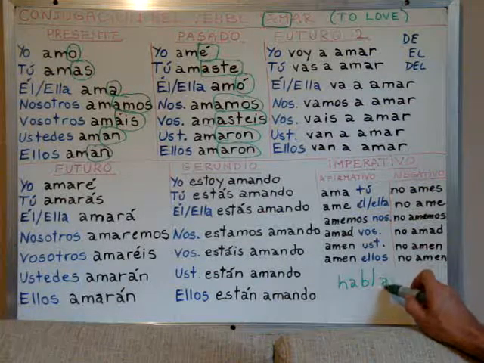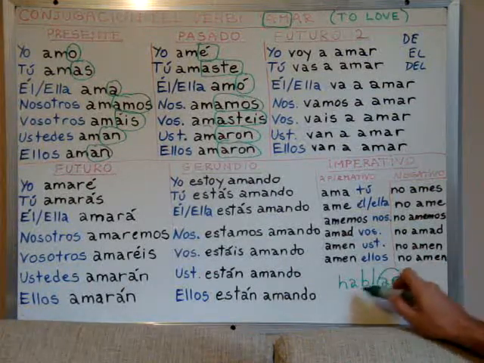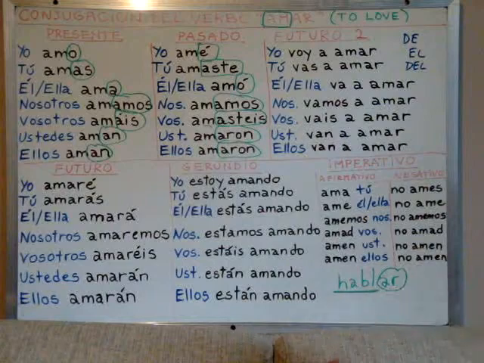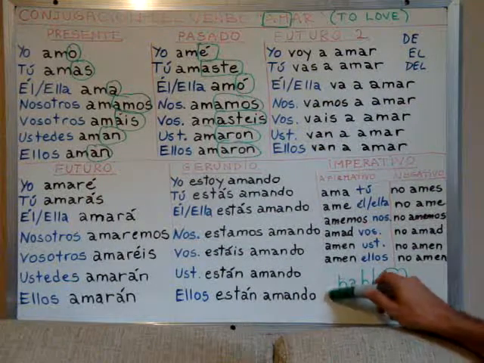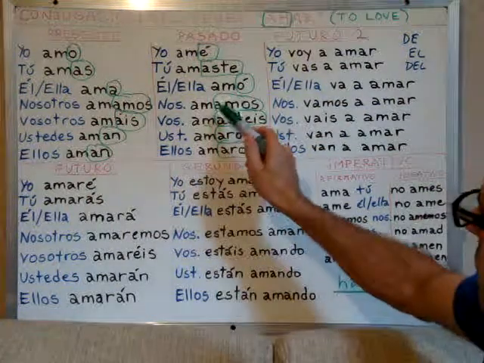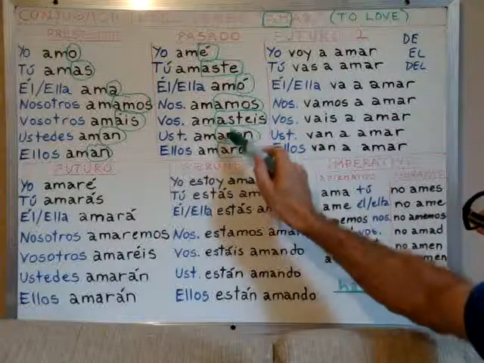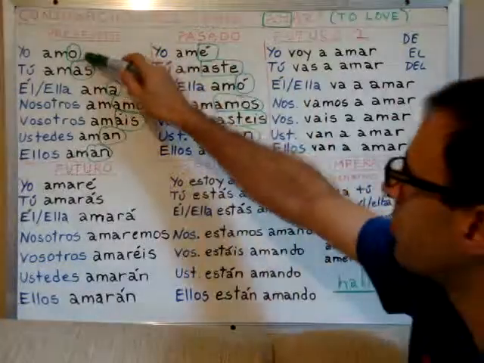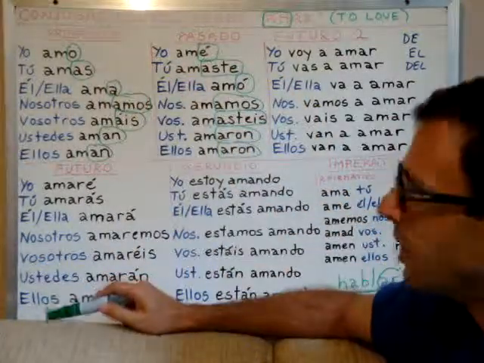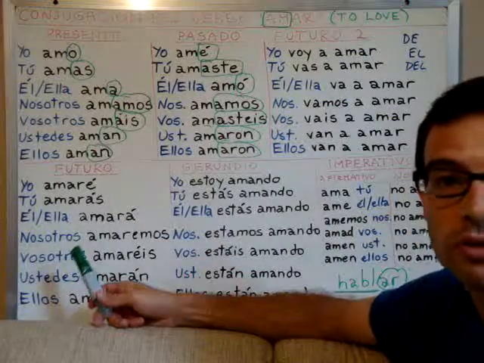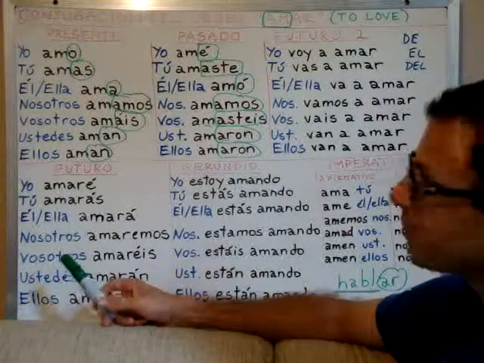Because ar is the ending. So this is the root of the verb. We use the root of the verb and then we add all these endings that I have circled in green, okay? And there we have the proper conjugation.